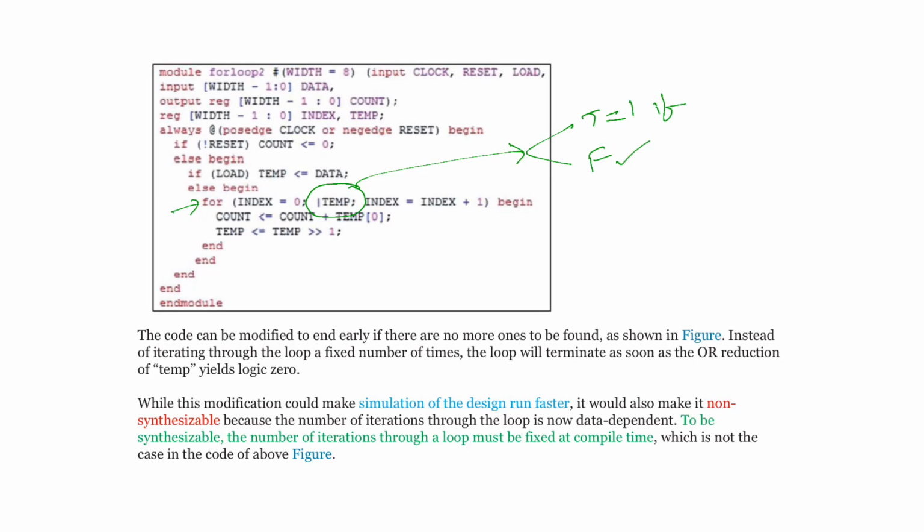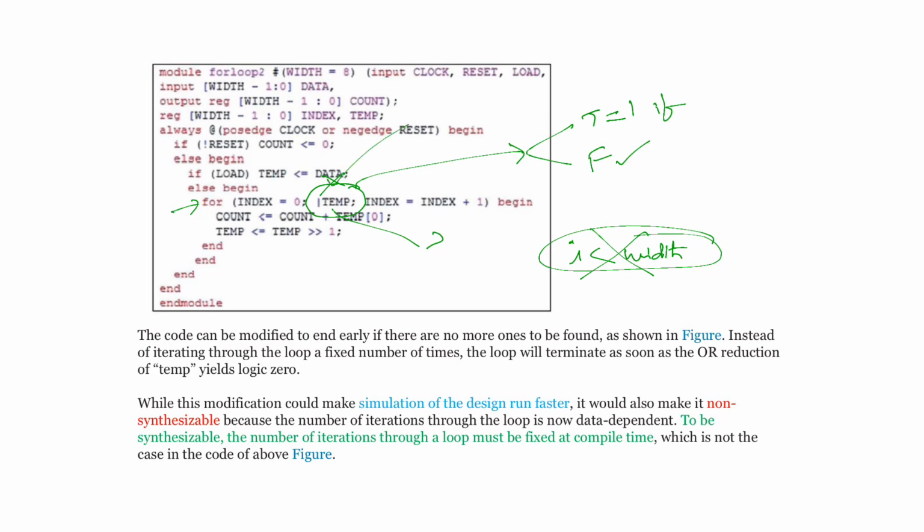Okay, so you can skip. After that, you are coming out. Your index will be incremented. Once this condition becomes 0, then it will come out. Generally, instead of this one, you are writing if i is going to be less than width. You are writing this condition. Until this condition is true, the for loop is going to be executing. Instead of this condition, now you are writing this OR condition.